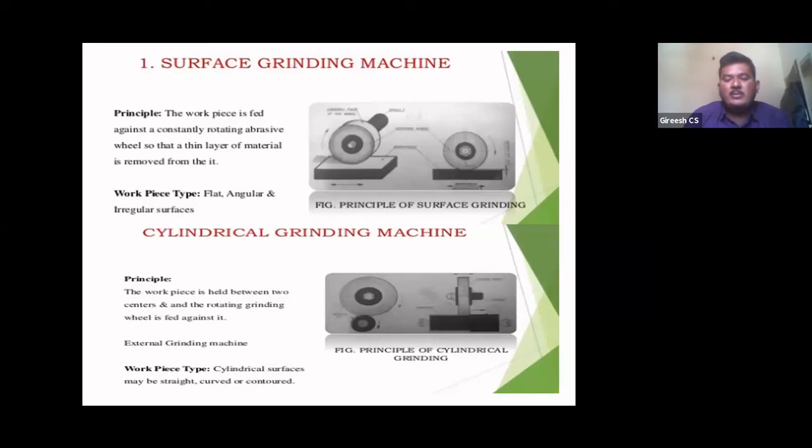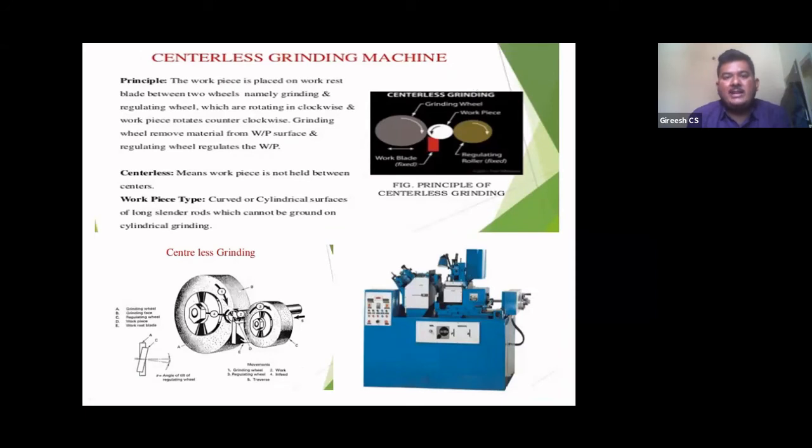The workpiece is held between two centers and the rotating grinding wheel is fed against it. Cylindrical surfaces may be straight, curved or contoured. It is used to produce a good surface finish on a turned component. Suppose you don't have a uniform diameter on the cylindrical component. To produce a uniform diameter on the cylindrical component or to improve the surface finish, we will use the cylindrical grinding machine.